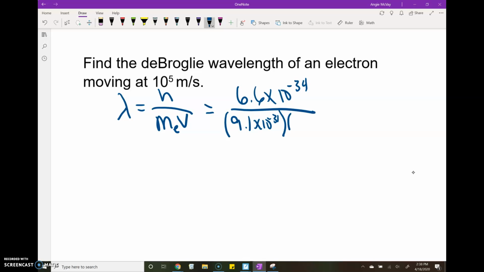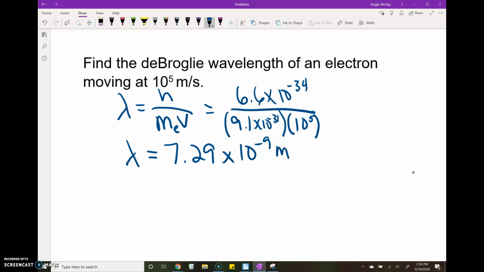And the speed of that electron is 10 to the 5th meters per second. So if an electron was going this speed, it would be acting as though it had a wavelength of 7.29 times 10 to the negative 9 meters. Huh. It's on the order of nanometers, 7.29 nanometers.